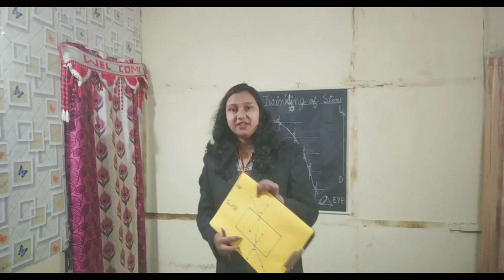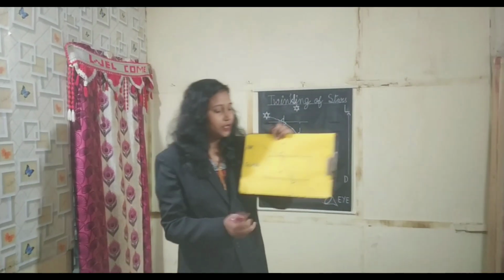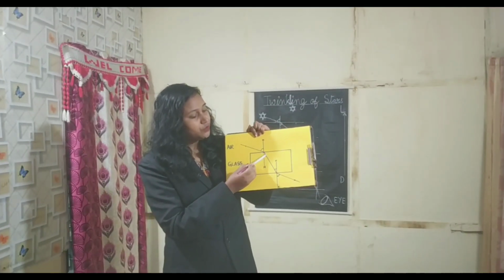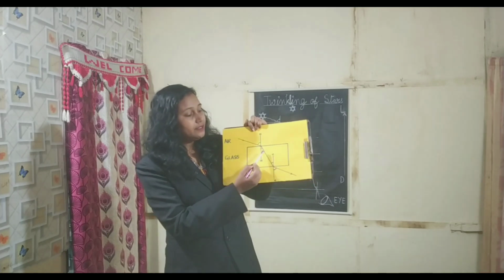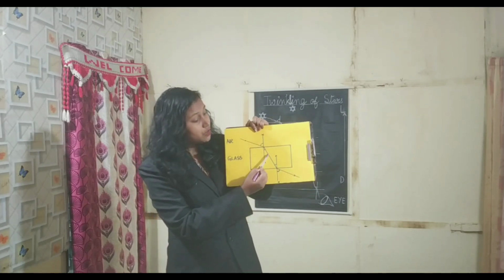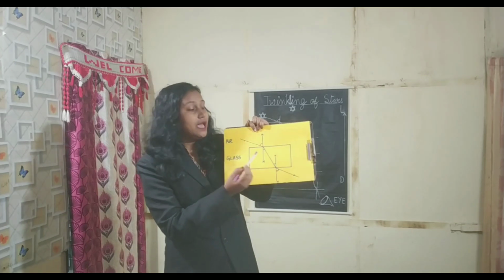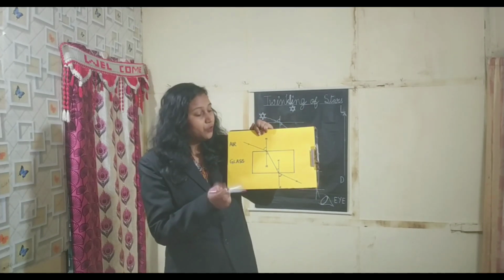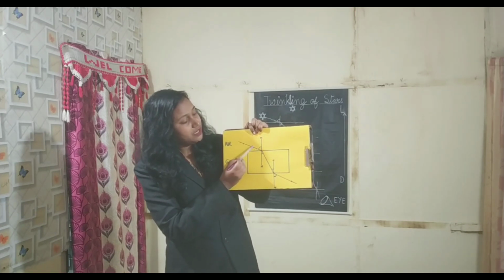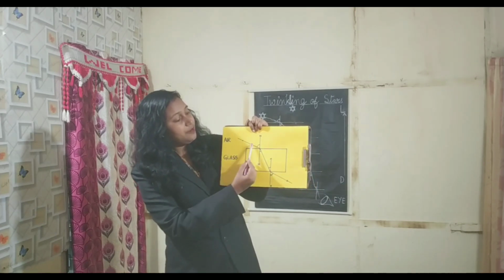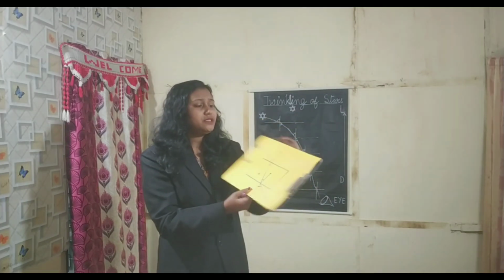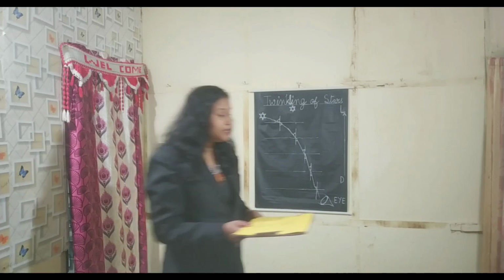From our previous knowledge, we already know that when a ray of light passes from a rarer medium to a denser medium, the ray of light bends towards the normal. Where? Towards the normal. And the reverse happens when the ray of light passes from a denser medium to a rarer medium. The ray of light bends away from the normal. So this knowledge we already have from our previous classes.